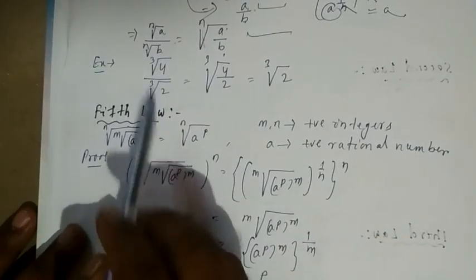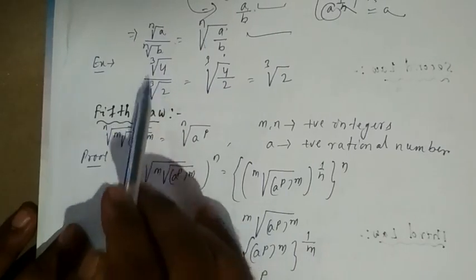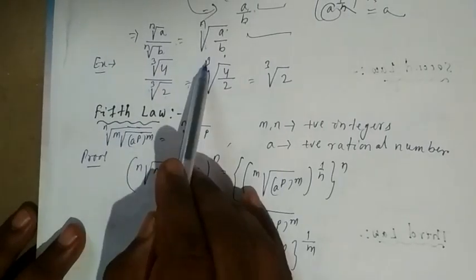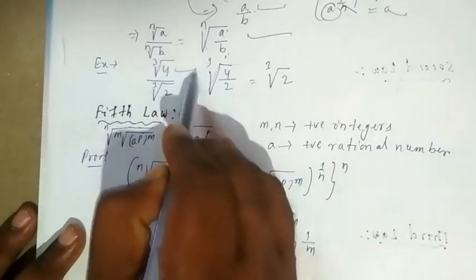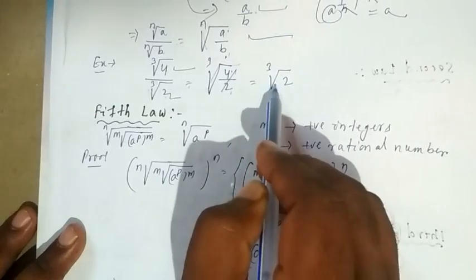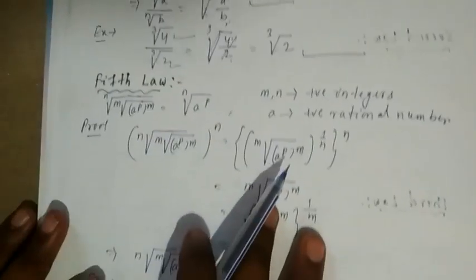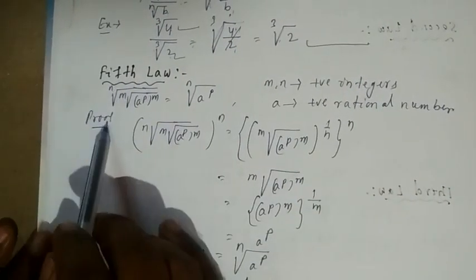I'll explain one example. Cube root of 4 and cube root of 2. Here n is 3, so it is the cube root of a by b. A is 4, b is 2, so 4 by 2 will be cancelled. We will get the cube root of 2. Understood? Very, very easy.